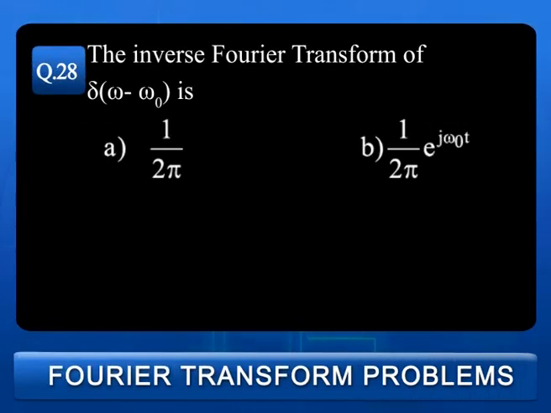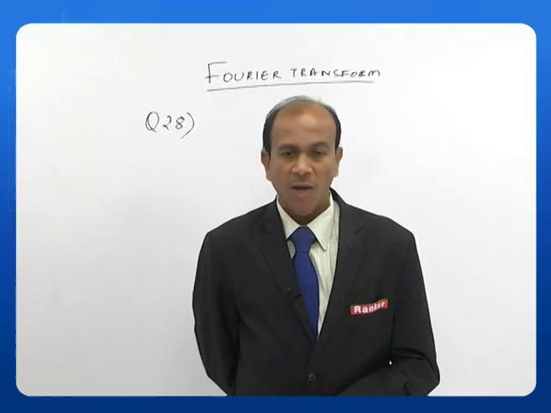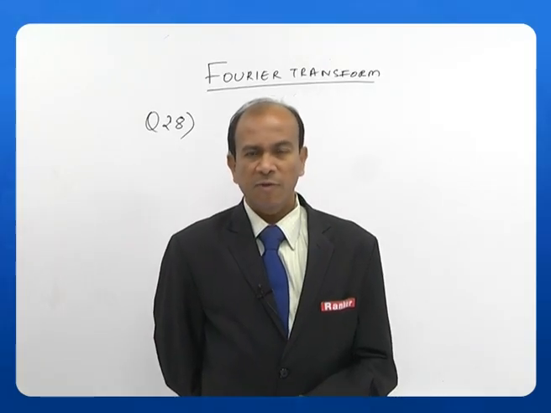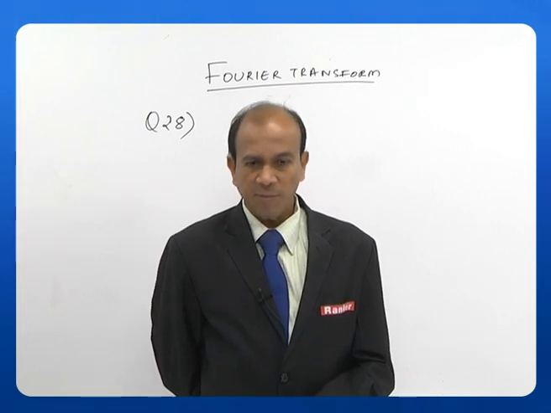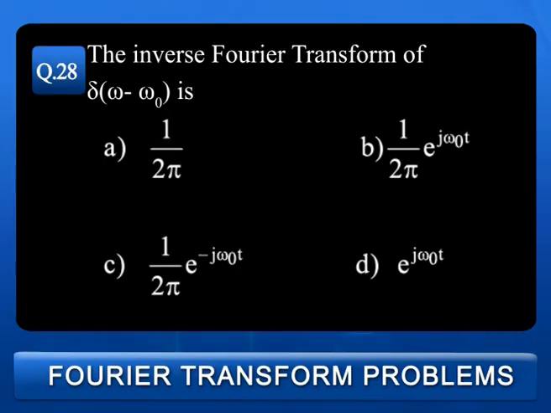Let us look at question number 28. The inverse Fourier transform of a signal delta of omega minus omega naught is A. 1 by 2 pi, B. 1 by 2 pi e to the power of j omega naught t, C. 1 by 2 pi e to the power of minus j omega naught t, D. e to the power of j omega naught t. The answer is B, okay, where we have made use of the frequency scaling property of Fourier transforms. So the answer is B, that is 1 by 2 pi e to the power of j omega naught t. So the answer is B.